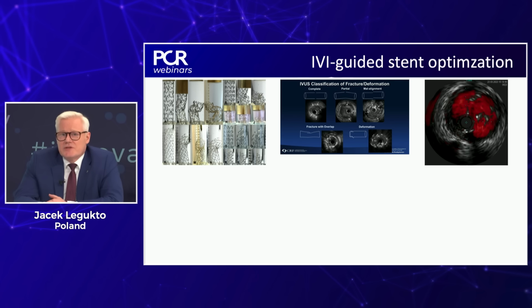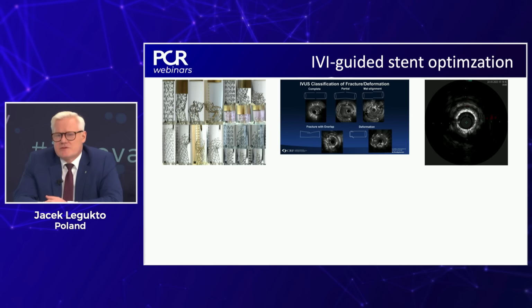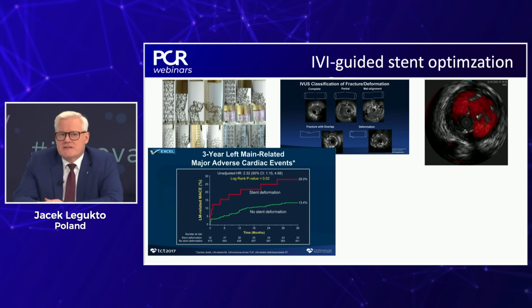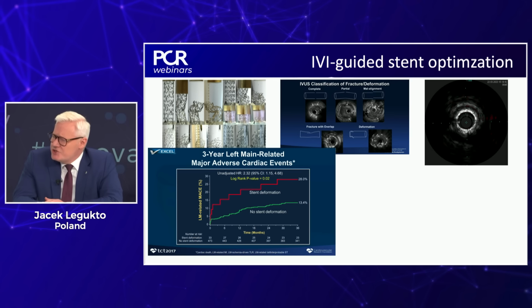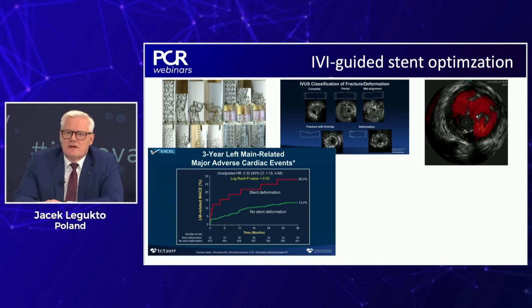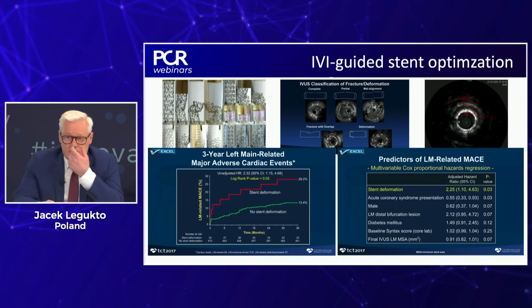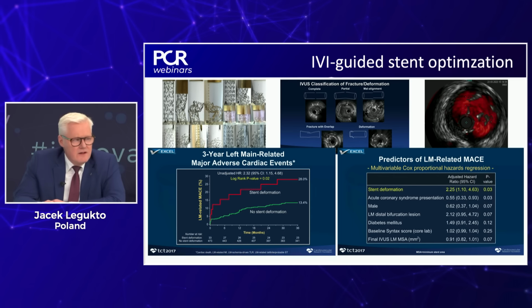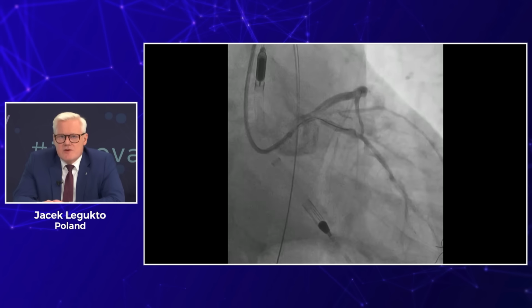And of course, doing this, we also check for possible stent deformation, as you mentioned. It is a real problem. We know this from the EXCEL trial. It was found in 6.5% of procedures performed with intravascular imaging guidance. Even this was overlooked by operators, and the follow-up was not so perfect. And in fact, stent deformation was an independent predictor of poor outcome. So this is, I believe, very important.